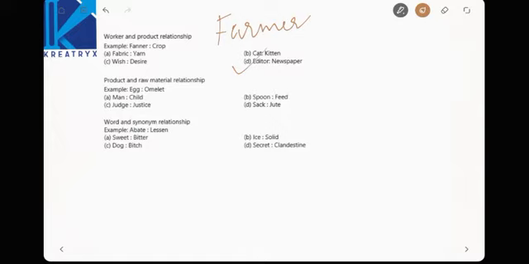Egg, which can be made into omelette. Now see here, which can be man, child, no. Judge, justice, no. A judge cannot be made into justice, right? These are equivalent terms. Now sack is an unorganized term of jute. When it is organized and refined, it becomes jute, right?